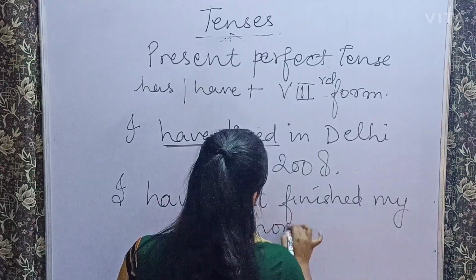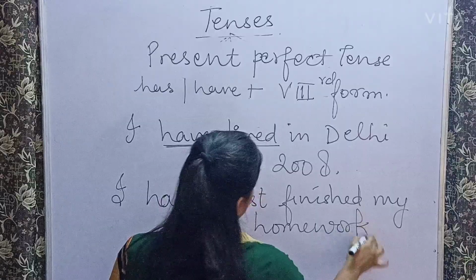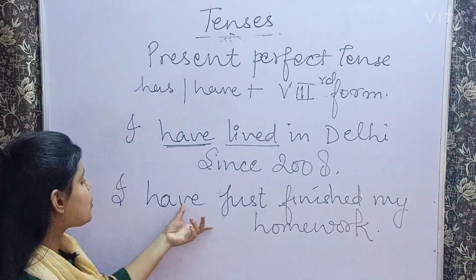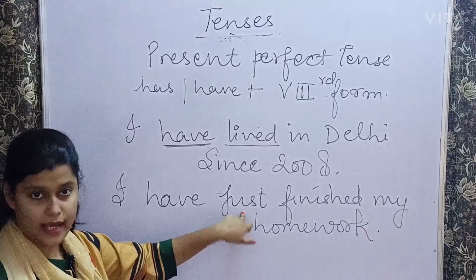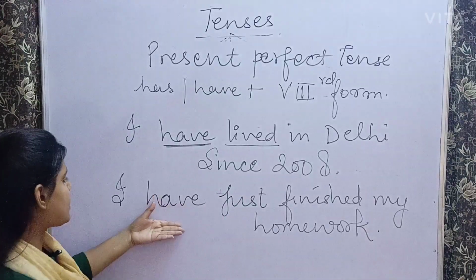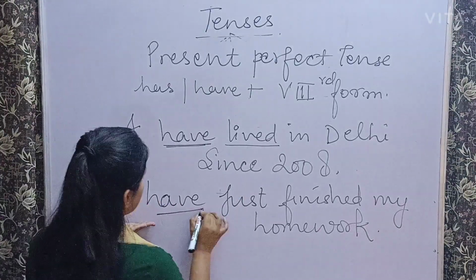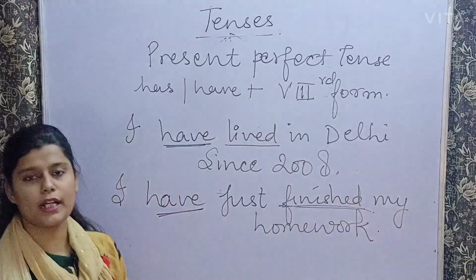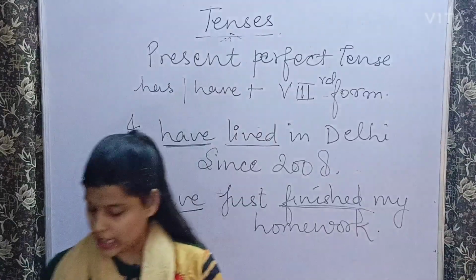So this sentence has been completed in a very recent past. It has just been completed in the past, so that is why I have added just. I have just finished my homework. Can you see that have is there plus the verb's third form? So these kinds of sentences are your present perfect tense.